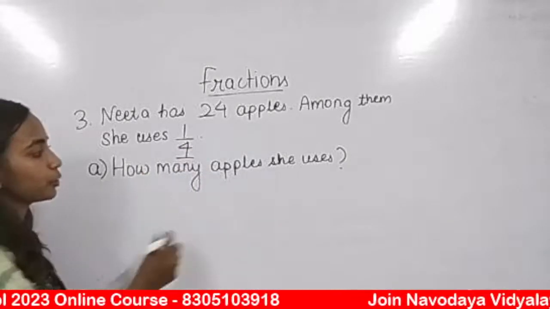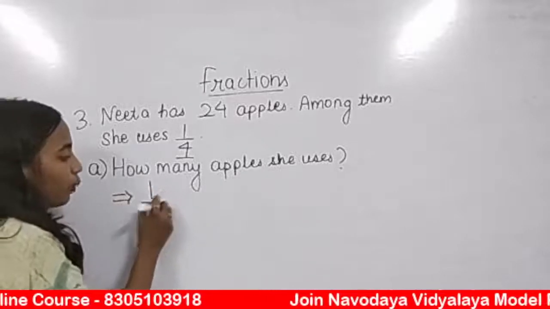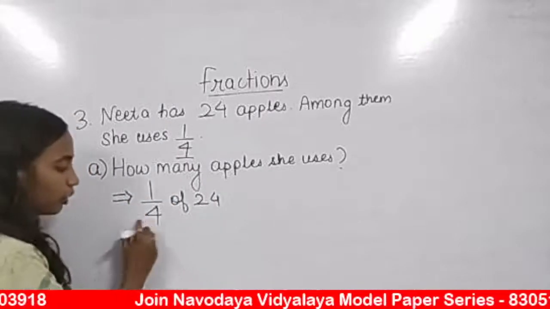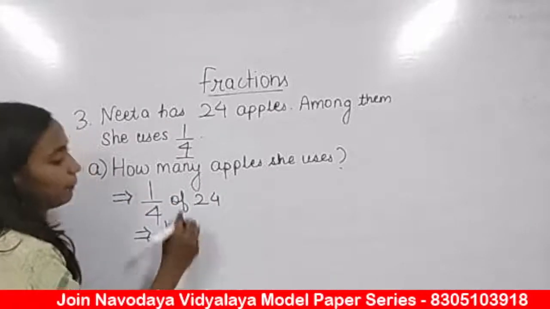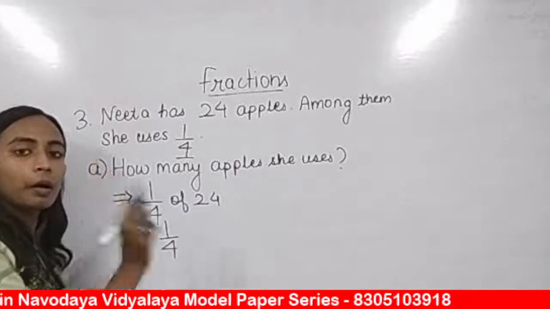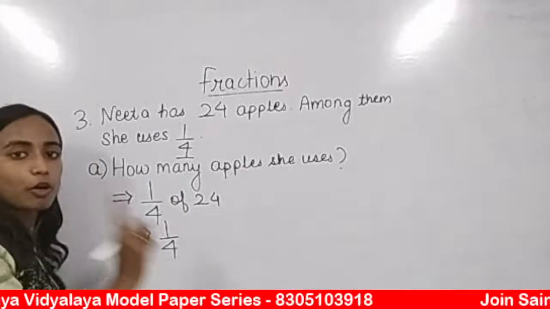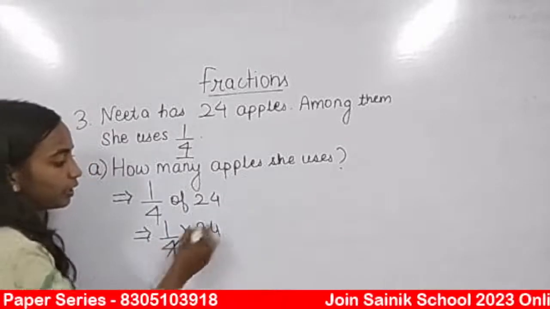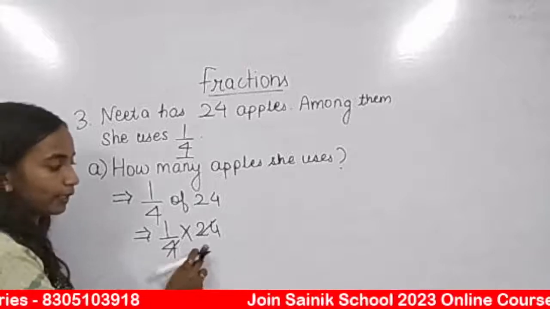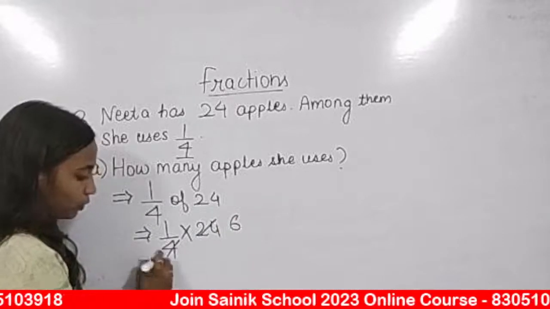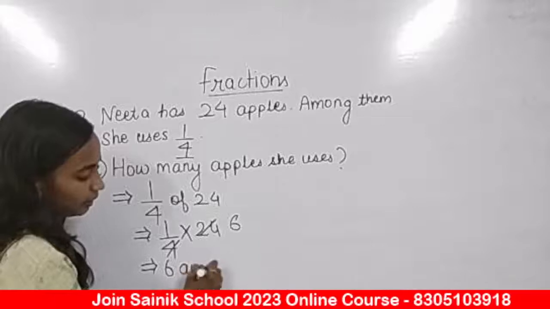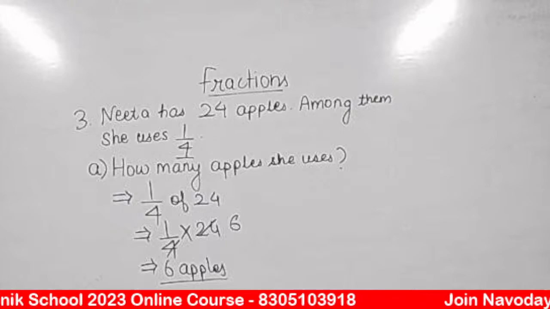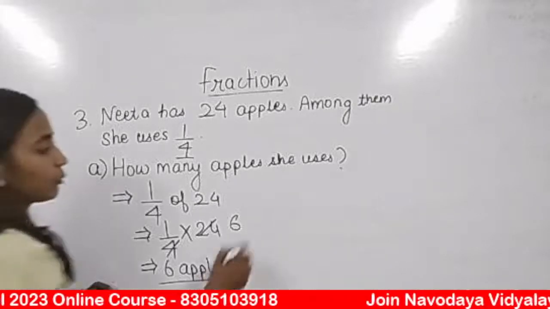She has used 1/4 of the apples. That means she has used 1/4 of 24 apples. How will you solve it? In place of "of" we will put a multiplication sign. 1/4 multiplied by 24. 4 5s are 20, 4 6s are 24. So Neeta uses 6 apples. Okay. Now the same question.